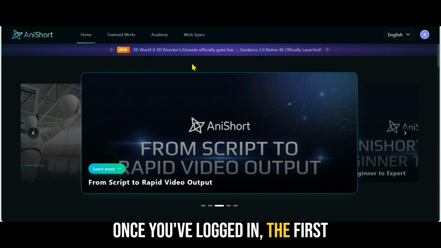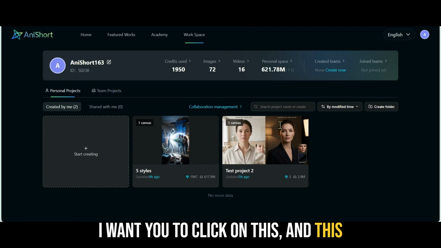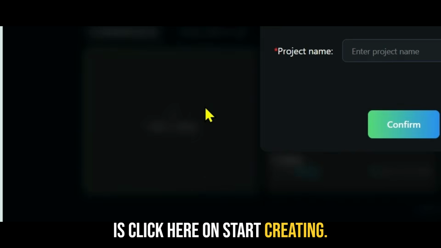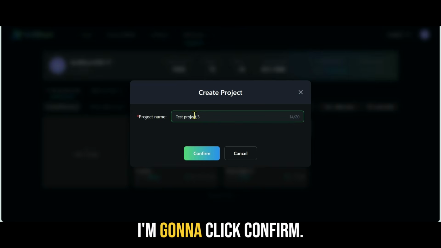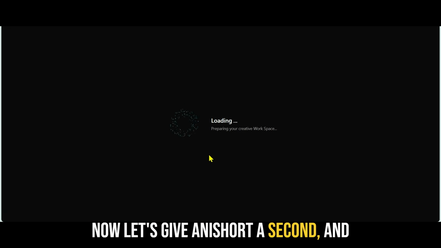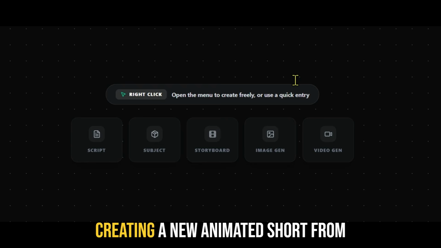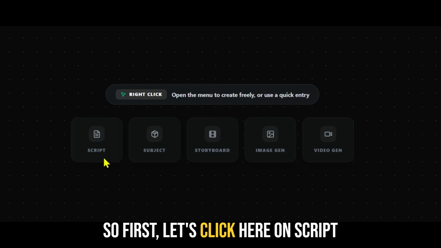Once you've logged in, the first thing we're going to do is come up here to the workspace option. I want you to click on this, and this will take you over to your workspace. So the first thing we're going to do is click here on Start Creating. We're going to name our project. So I'm going to call this Test Project 3. I'm going to click Confirm. Now let's give AniShort a second, and it's going to open up our workspace. And this is where we can get started creating a new animated short from either a script or a simple prompt. So first, let's click here on Script.